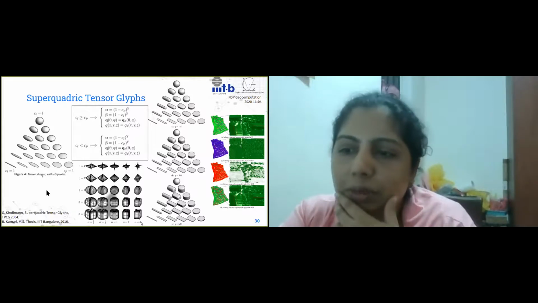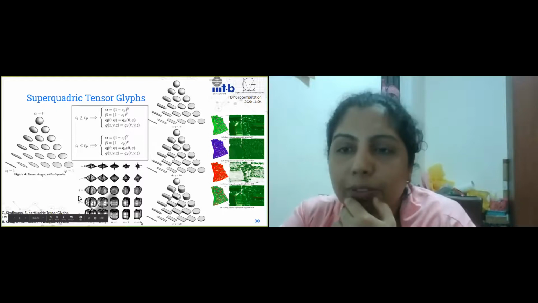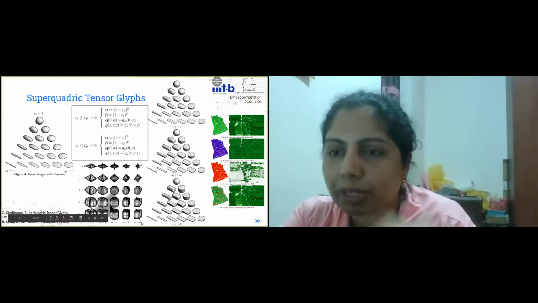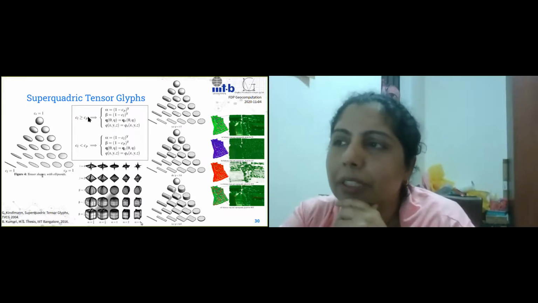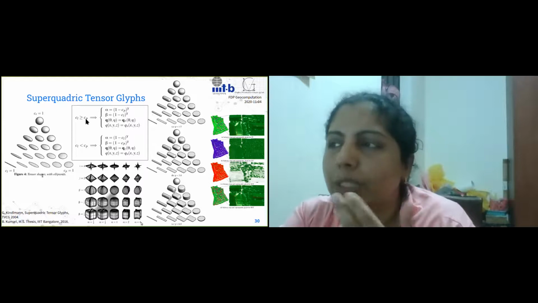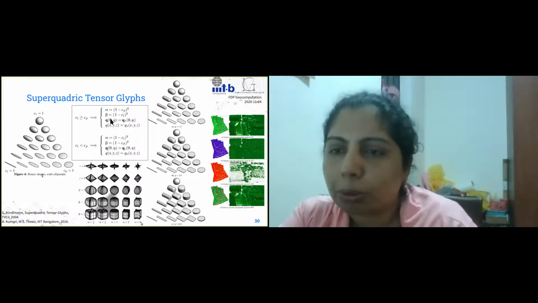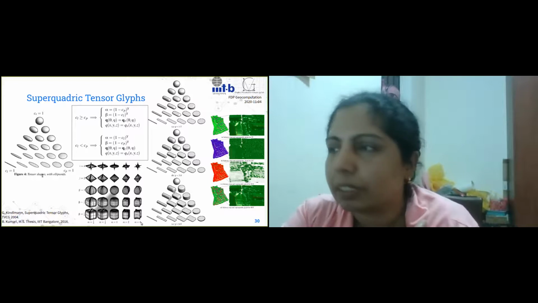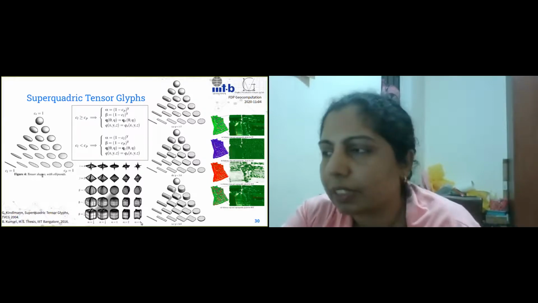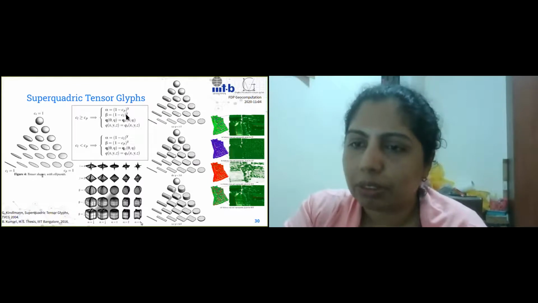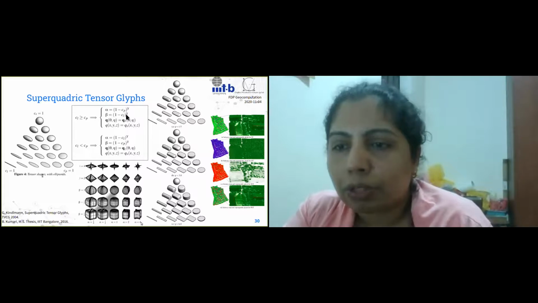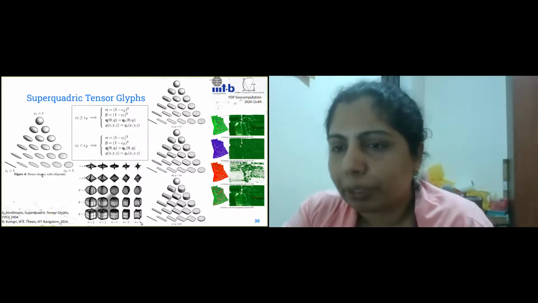So there was some work done in 2004 to come up with new tensor glyphs, which will disambiguate what kind of tensor you have. Depending on what the saliency value is, you can figure out a lot more control parameters and see how that will help in generating the glyphs themselves, right? So that's essentially how these glyphs are generated. If you look at this, alpha and beta are computed using the CL and CP values, that is the likelihood of a point belonging to a line type feature or the point type feature.